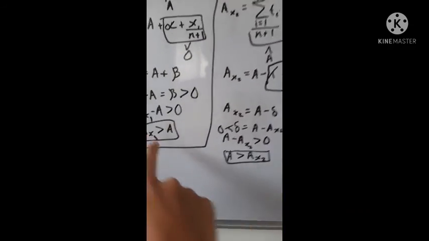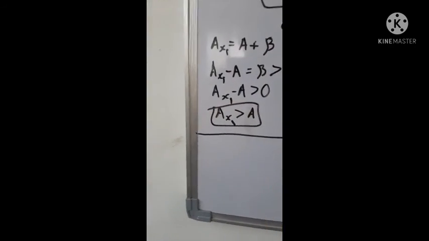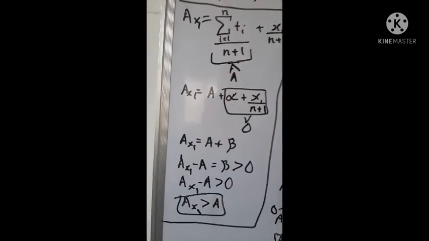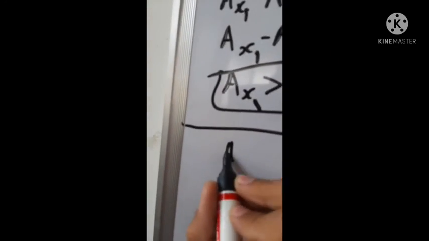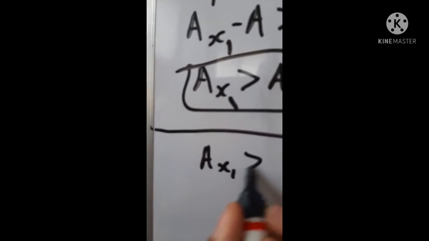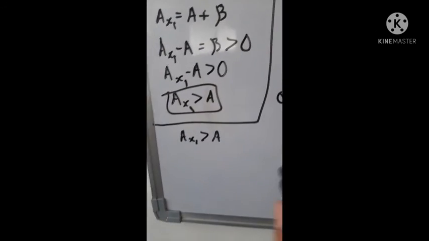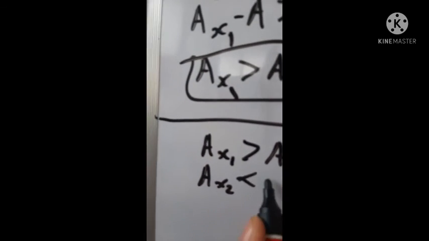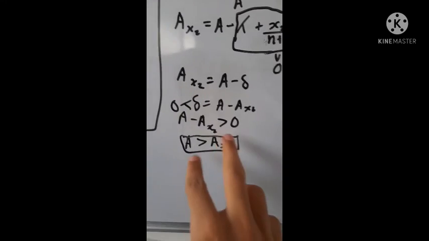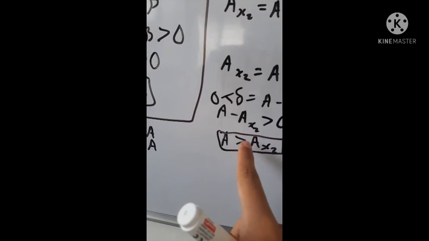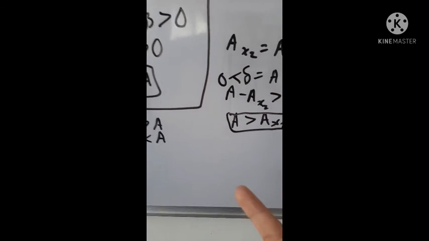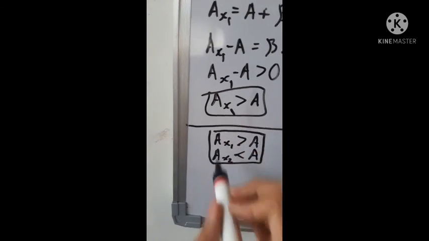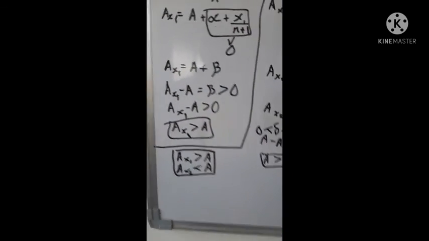Okay, yeah. So I'll just rewrite this one in this form, the way we wanted to prove it, right? So ax1 is greater than a, and ax2 is less than a. When you change these, you have to do stuff with the sign of the inequalities, basic things. That's proved, and this is a very long video.